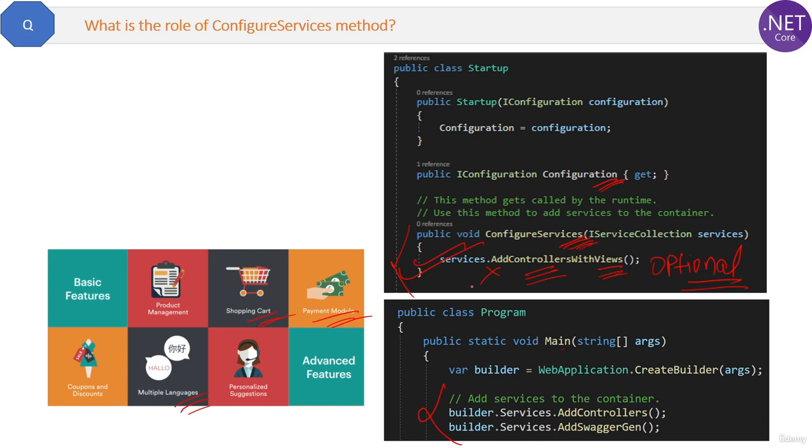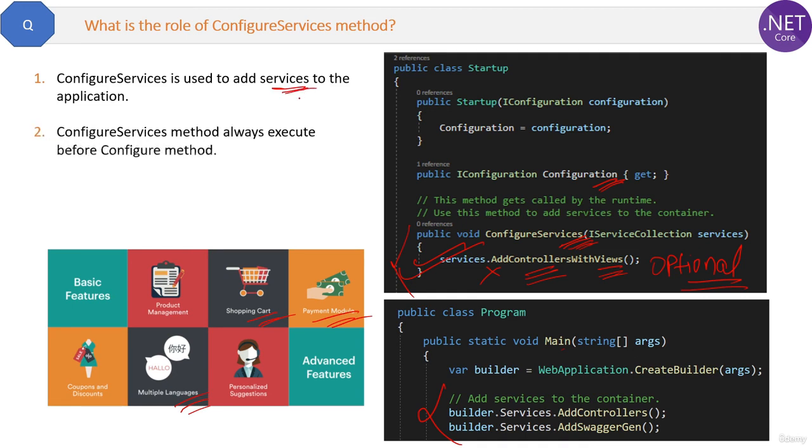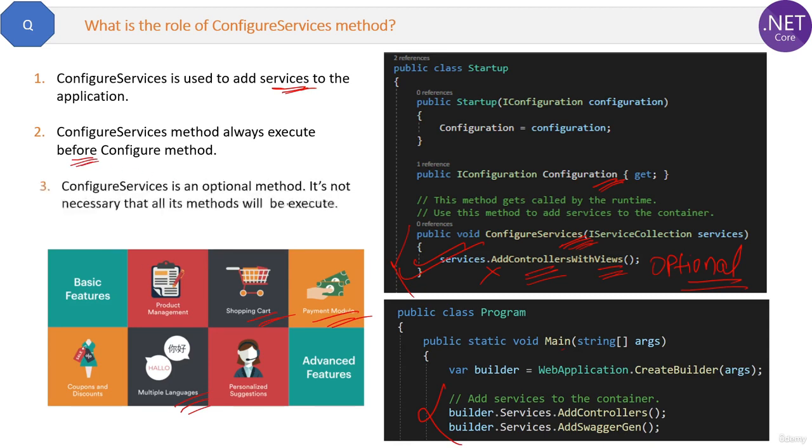Finally, here are a few points. ConfigureServices is used to add services to the application. Next point is that the ConfigureServices method always executes before the Configure method. Okay. And the last point is ConfigureServices is an optional method. It's not necessary that all of its methods will be executed for a particular request.